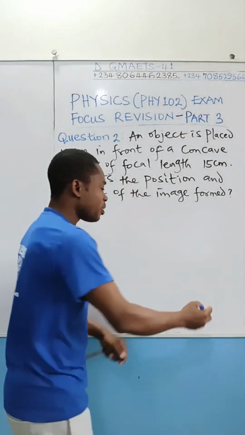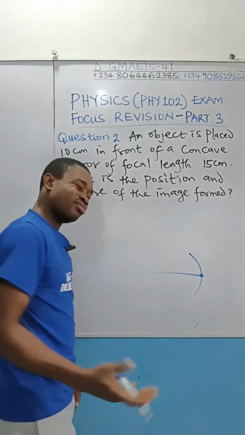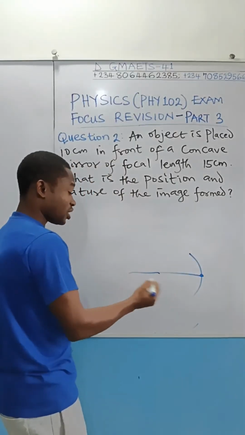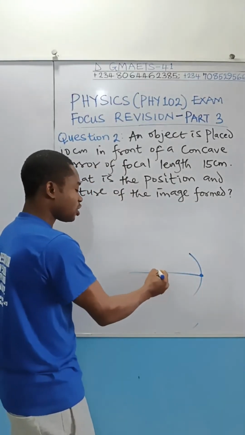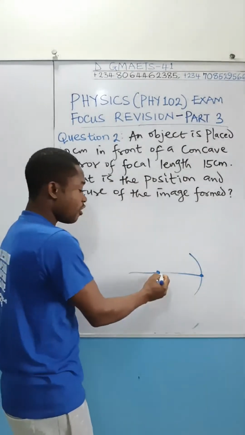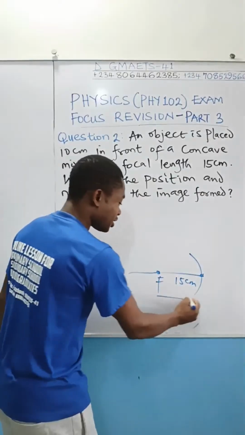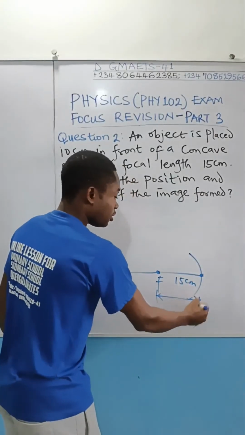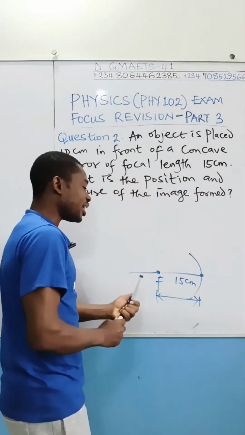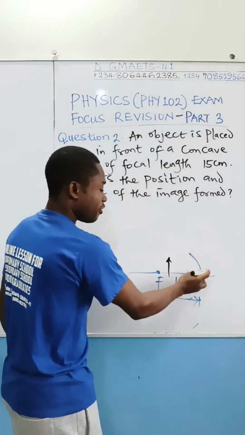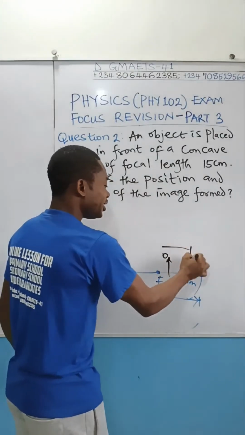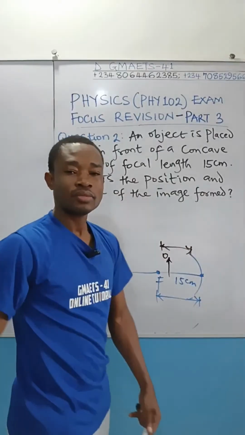I had already explained this in that lesson, so recently we even had that class, it was a live class. If this is the principal focus, from here to here is going to be 15 cm. That's the focal length. But the object now was placed somewhere here, and from here to here is 10 centimeter.